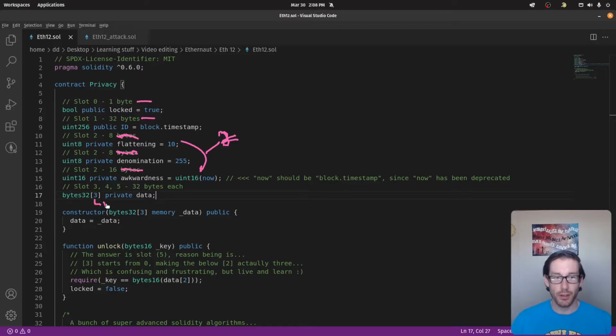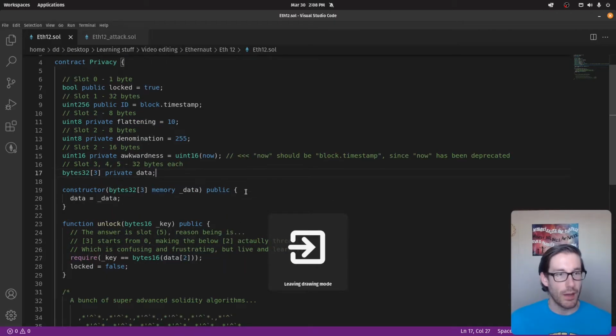So the first slot's going to be the length. Can't really spell that or look at it, but that first slot's going to be length, and then the remaining 3 slots after that are all going to be what's stored within that array. And this length's going to then point to those arrays when called. So the blog explains it way better than I just did, so check it out.